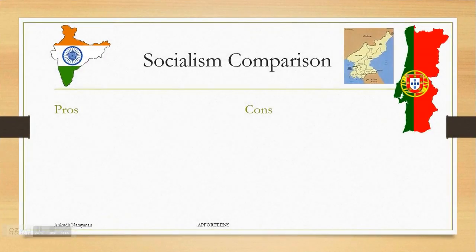Socialism comparisons, you can see a couple of them there, most prominently on the left, India, and on the right, Portugal. You can also see the last country is North Korea, and a lot of people are confused at why North Korea is not considered a communist nation, considering they are a dictatorship with one party ruling and everything like that. And that's mainly because of the constitution itself. It actually states that they are a socialist government, although running very close to being a communist government.